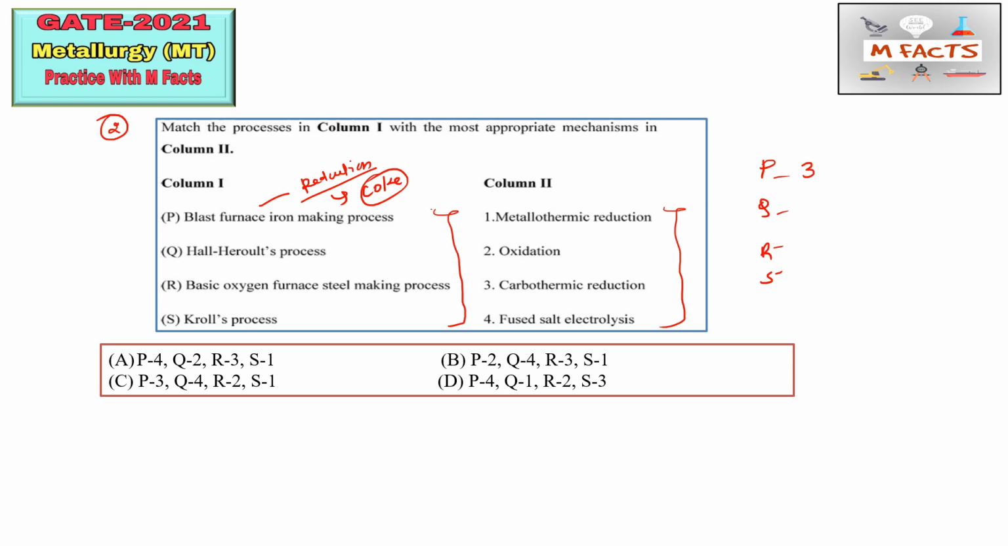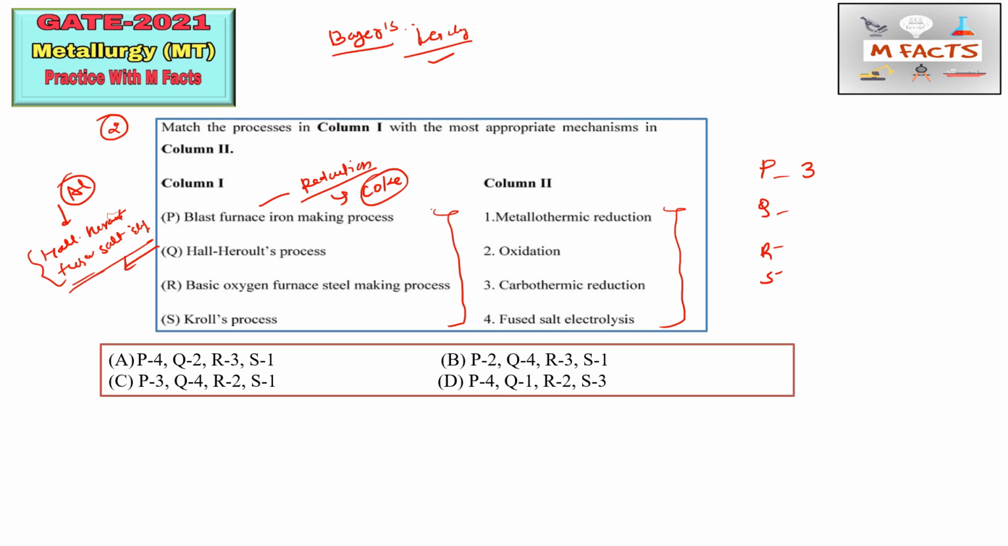The next is the Hall-Héroult process. The full name of this is the Hall-Héroult fused salt process. This process is used for the extraction of aluminum. I already told you that there is another process for aluminum, that is Bayer's process, which is known as Bayer's leaching process. So this is a leaching process, and this is fused salt electrolysis.